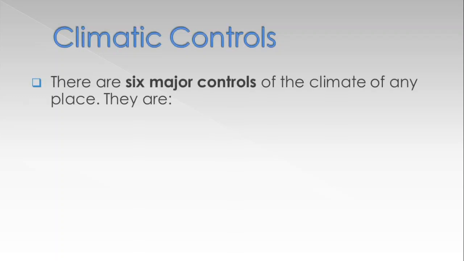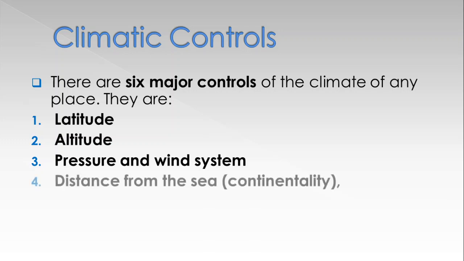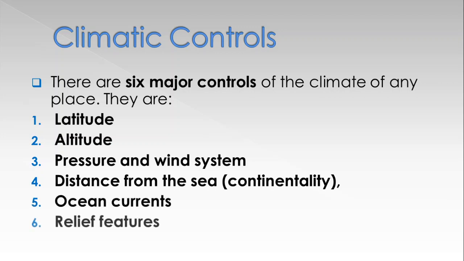Student, there are 6 major controls of the climate of any place. They are number 1, latitude; second, altitude; third, pressure and wind system; fourth, distance from the sea; fifth, ocean current; and sixth, relief features.